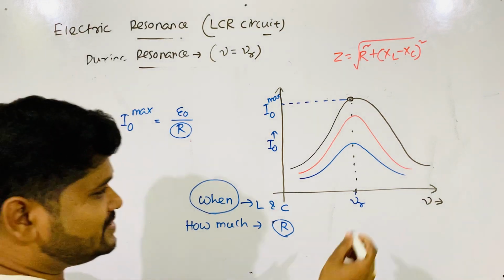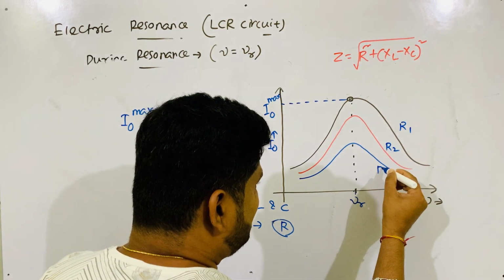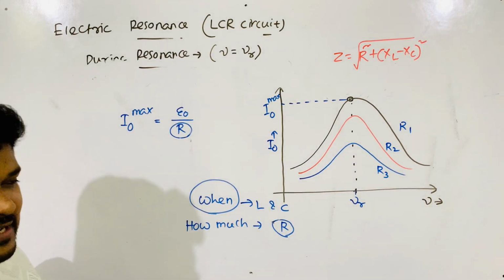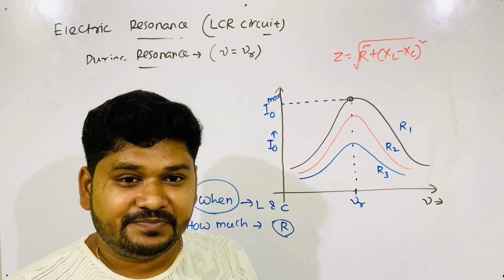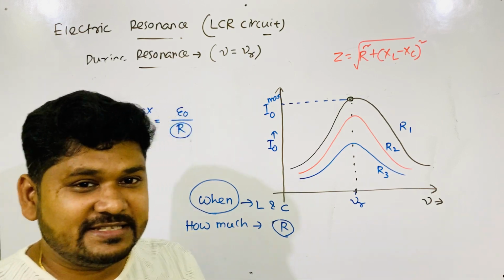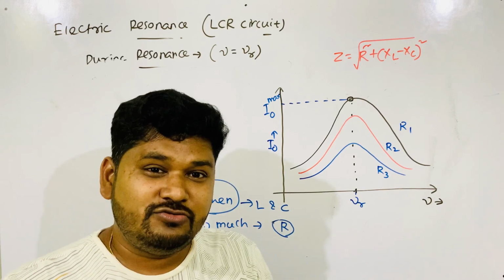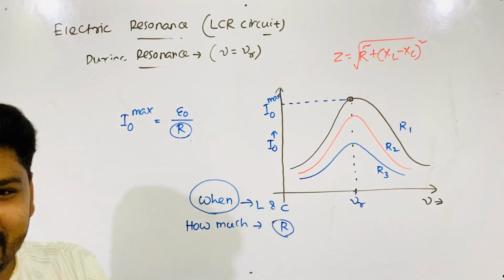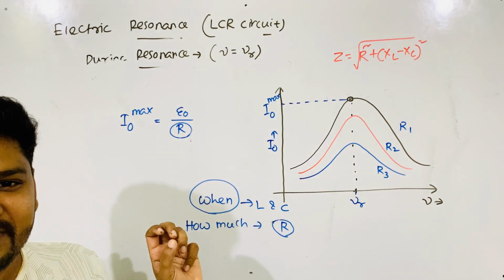Now you sure? So this one I'm writing suppose R1, this one R2, this one R3. In which case is I naught max maximum? Sir, you are using so many maximum terms now. I naught max again maximum in which case?